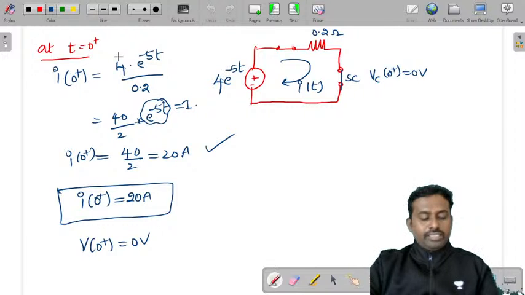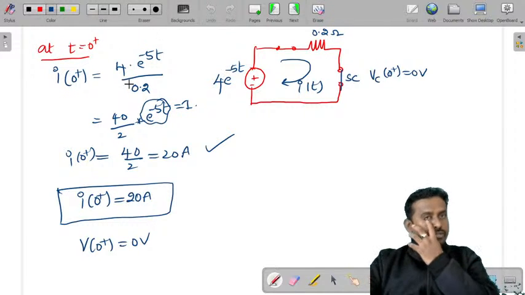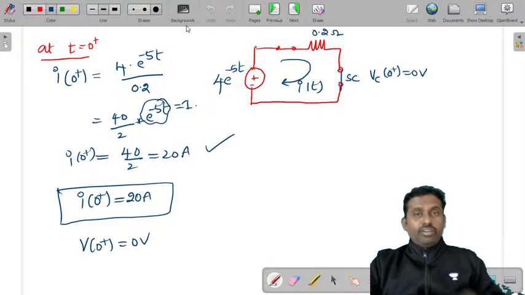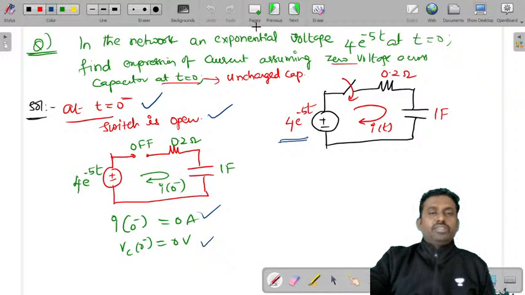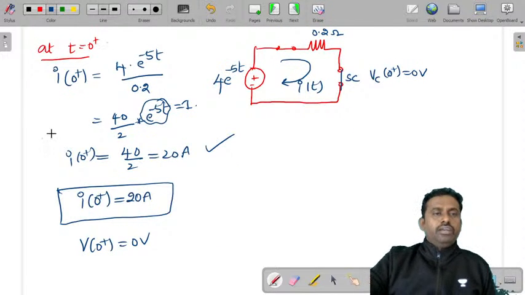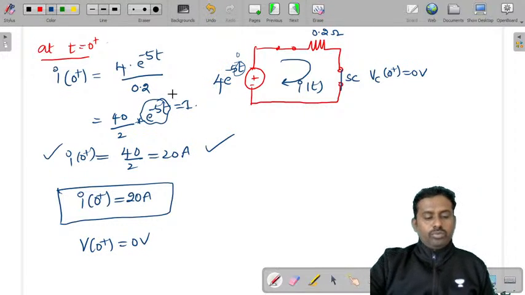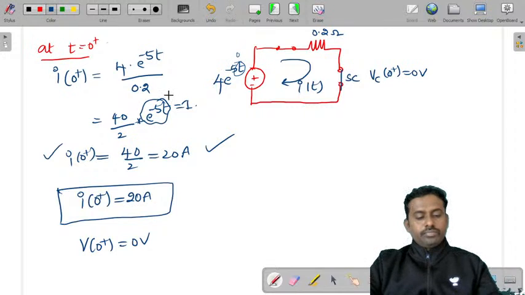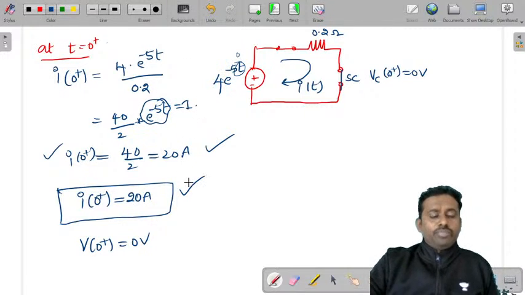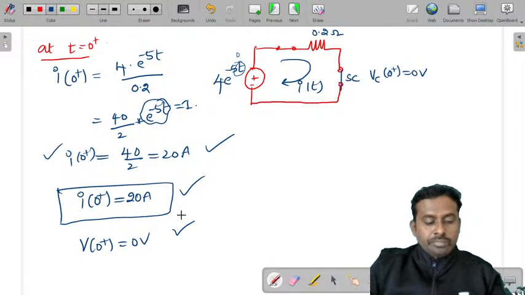When t is at 0 minus, we have got I of 0 minus as 0 and V of 0 minus as 0. At t equals 0 plus, you got I of 0 plus is equal to 20 amperes. When you substitute that, at t is equal to 0, anything power 0 is 1. So you will obtain I of 0 plus as 20 amperes and V of 0 plus as 0 volts.